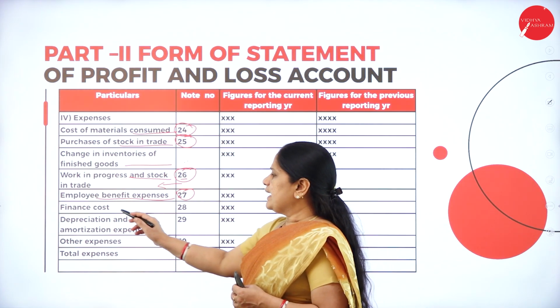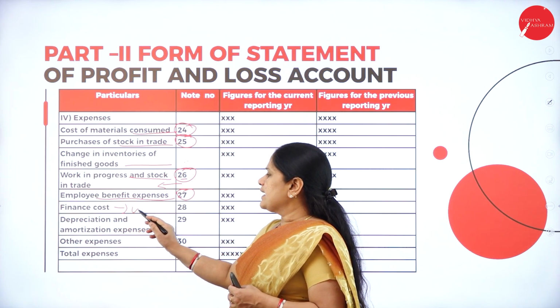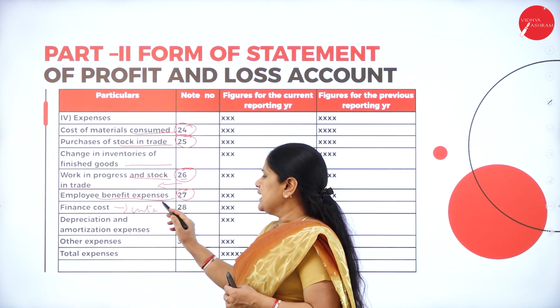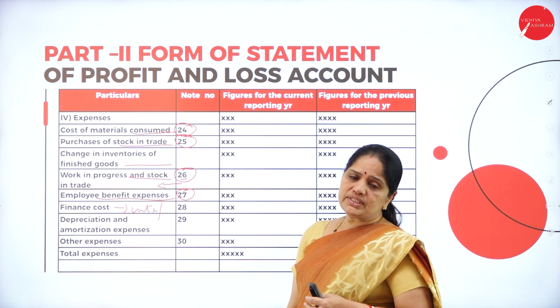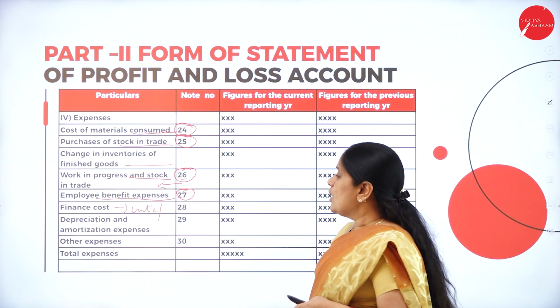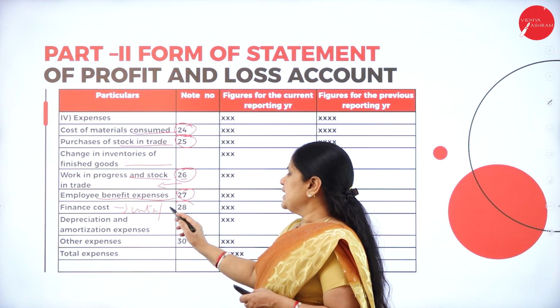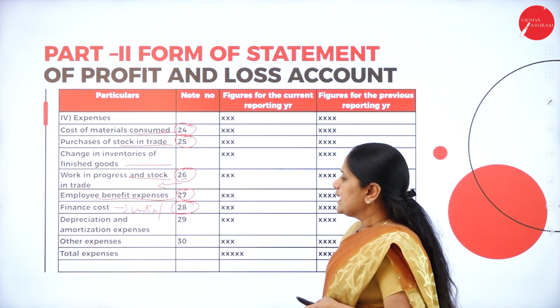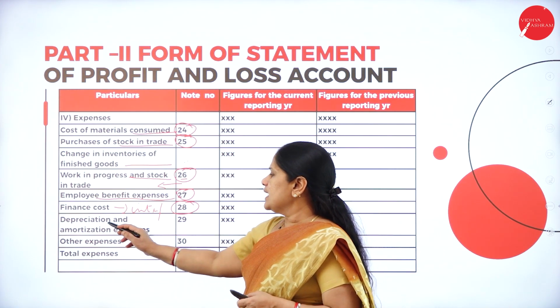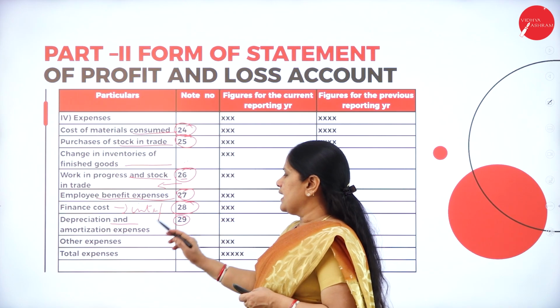Next is the finance cost. Under this finance cost, we have the interest which has been paid to the bank or interest which has been paid to the debenture holders. All those interests will be considered as the finance cost of the business. Then next one is the depreciation and amortization expenses.